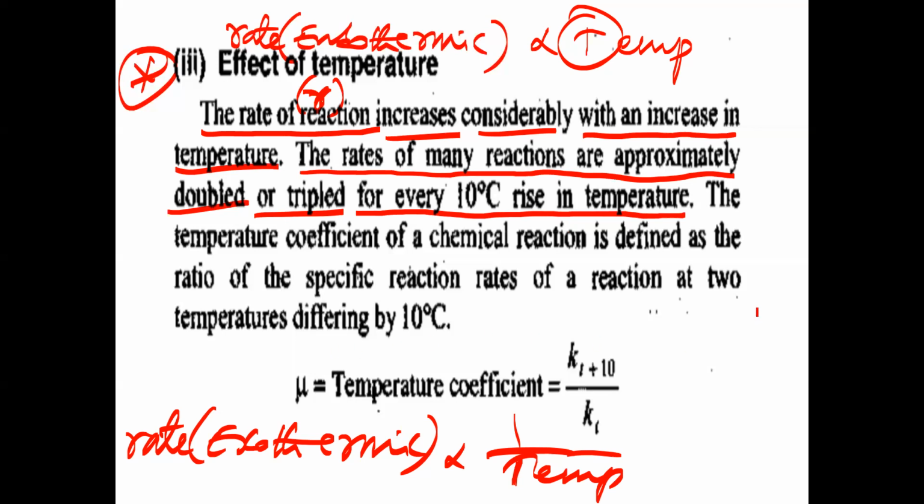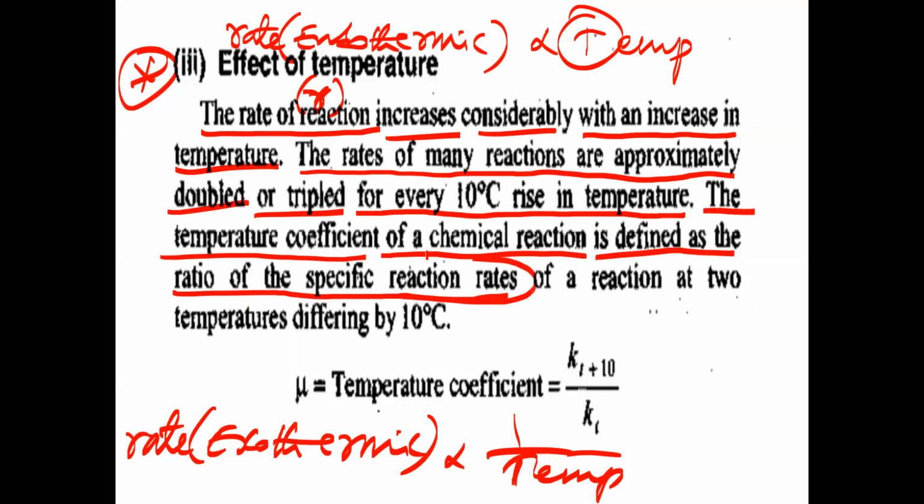Next, the temperature coefficient. The temperature coefficient of a chemical reaction is defined as the ratio of the specific reaction rates. Specific reaction rate means velocity constant or rate constant. Remember, what is the specific reaction rate? Rate constant. Rate constant is also called velocity constant, given by K. Small k indicates the rate constant, so that is also called the specific reaction rate, remember.